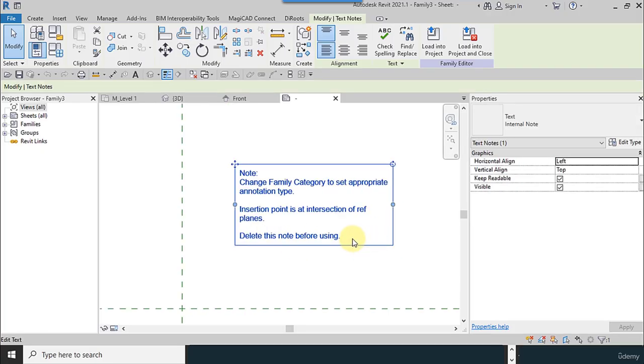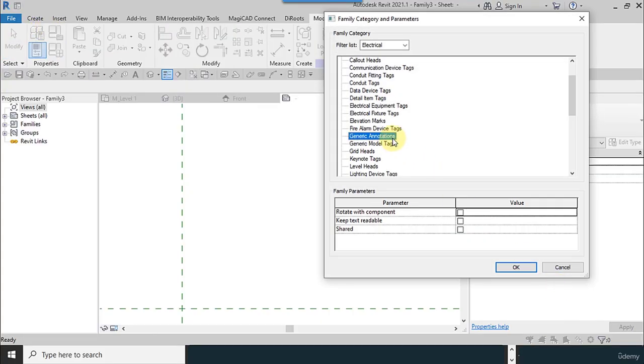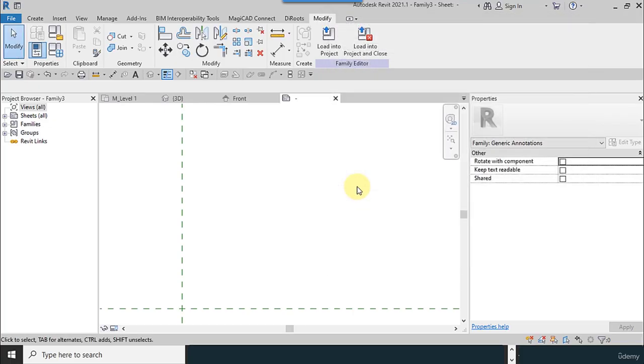There's a note. It says to set the categories, and I remove this note. From the create tab, I go to family category, and generic annotation is enabled now.